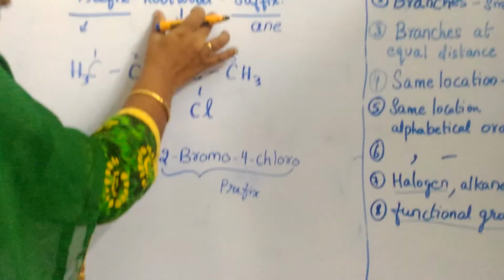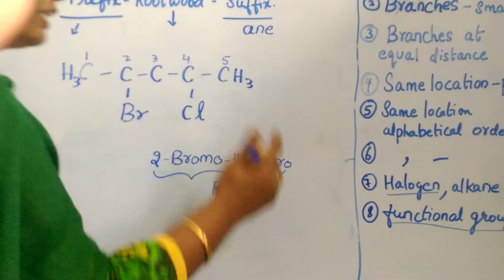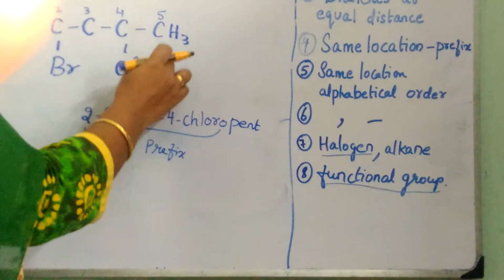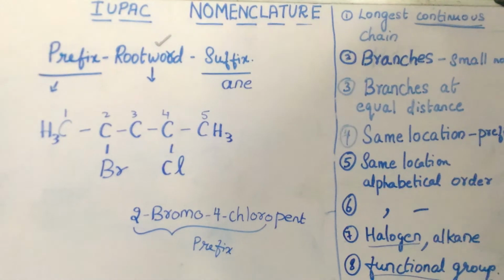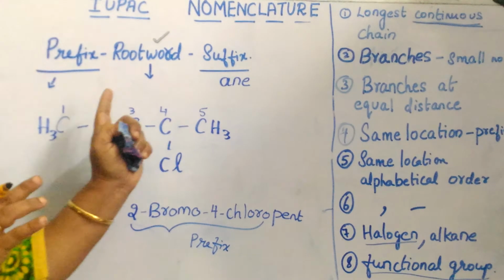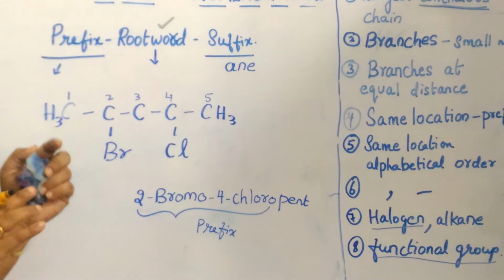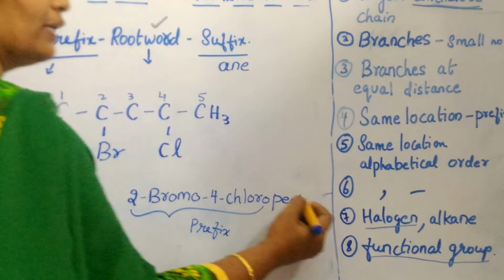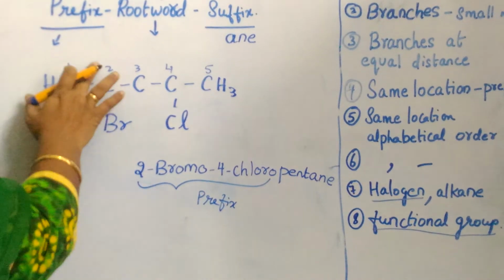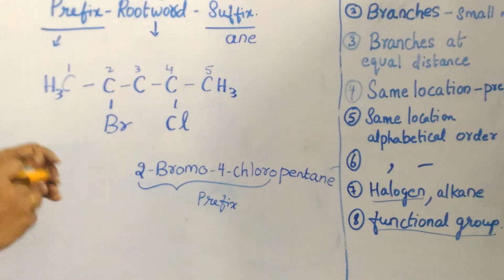Now what is our root word? We have a 5 carbon chain. That is, pent is our root word, P-E-N-T. Now what is our suffix? Because today we did not take any other group, our suffix is only alkane, because we have taken only single bond structures and chains here. So our suffix will be only ane. So it is pentane. So let us revise the name of it: 2-bromo-4-chloropentane is the name of this organic compound.